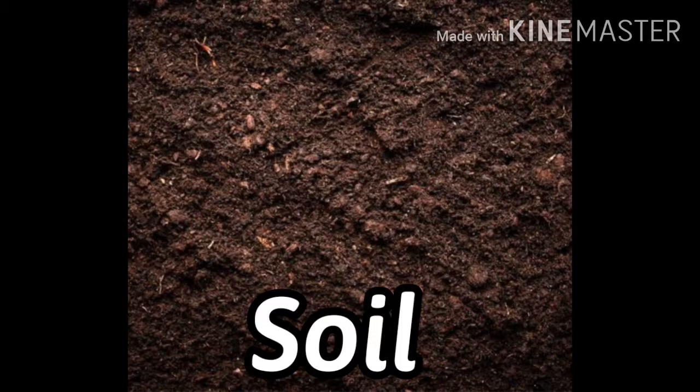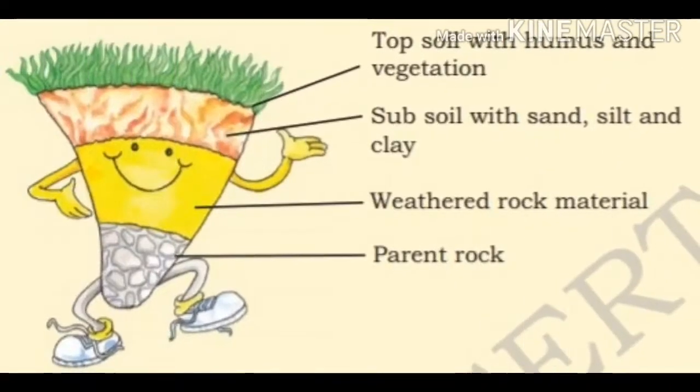Then the right mix of minerals and organic matter make the soil fertile. So which makes the soil fertile? The right mix of minerals and organic matter. We know very well, where there is more humus, there is fertile soil, isn't it? At the same time, minerals are also a very important component, right? So the right mix of minerals and organic matter make the soil fertile. Got it? See children, now we are going to see about the soil profile.